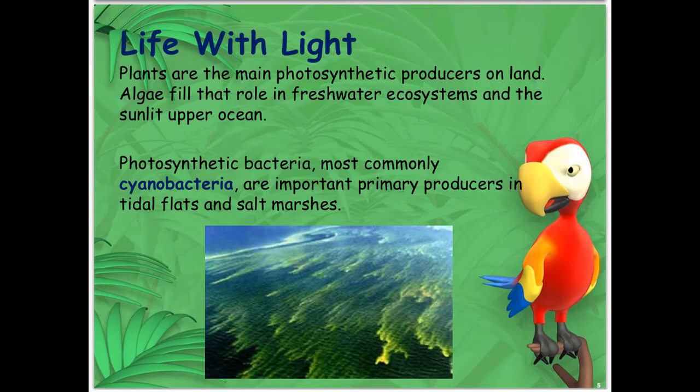When we think about producers, most of the time trees and grasses and other plants come to mind. And on land, they are the main photosynthetic producers. But in freshwater ecosystems, we think about algae, and also we think about some bacteria that can do photosynthesis, and the bacteria that can do photosynthesis are known as cyanobacteria.